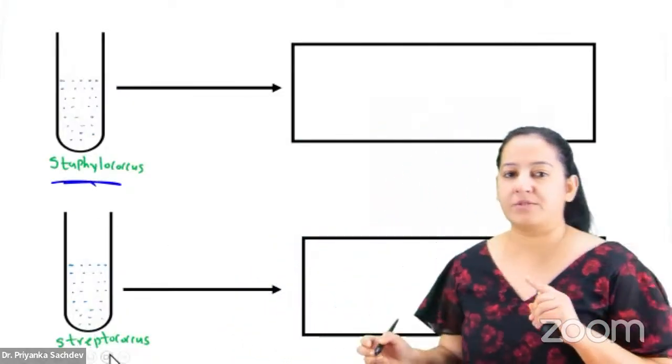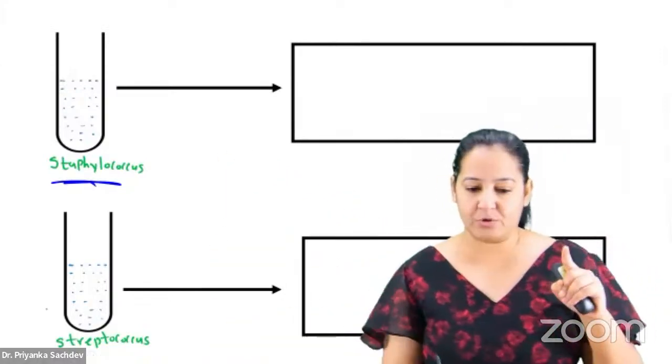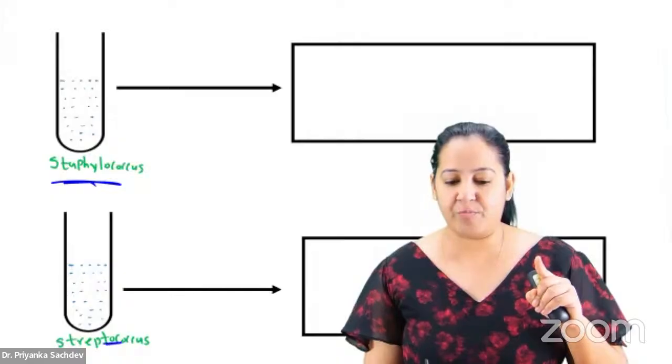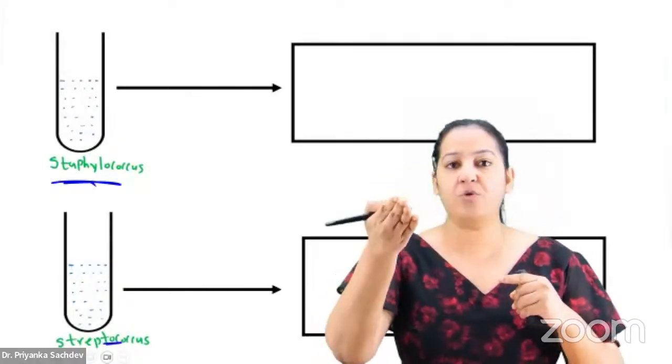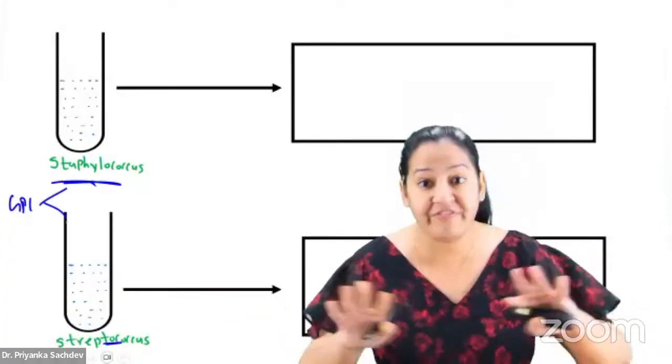This is Streptococcus. So can you see the 2 specimens? I'm having one Staphylococcus, one Streptococcus, the 2 specimens. But I don't know which test tube contains which one. I know both of them are gram-positive cocci, but I don't know which one is which.